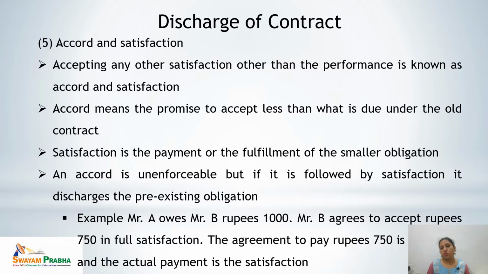Mr. B agrees to accept rupees 750 in full satisfaction. That means here there is an acceptance of less performance than was to be done in the original. The agreement to pay rupees 750 is an accord, and the actual payment of rupees 750 is the satisfaction. So accord and satisfaction both lead to the discharge of the original contract.